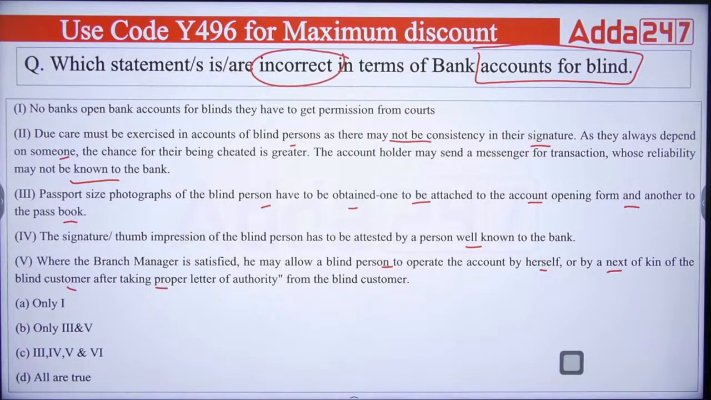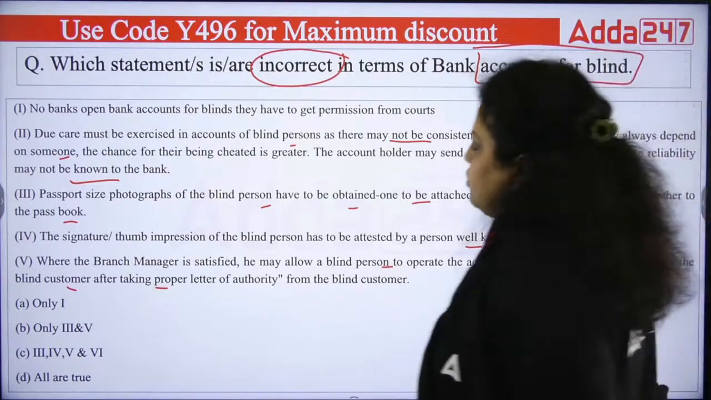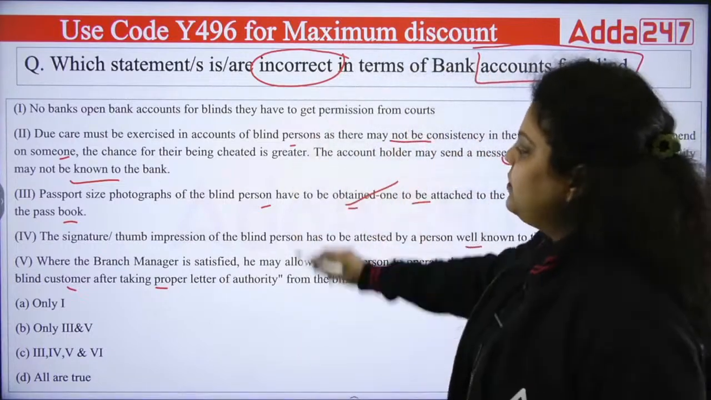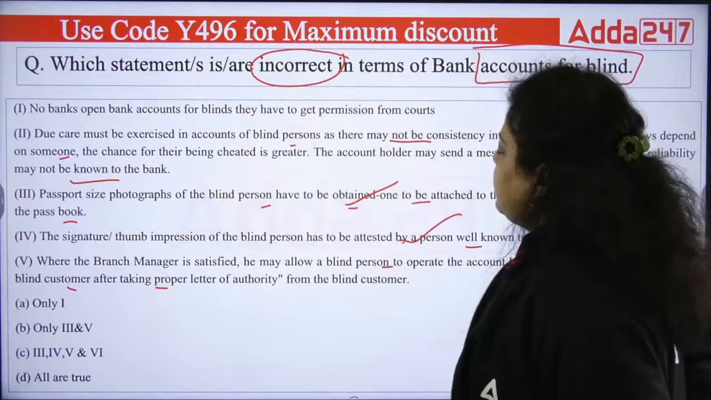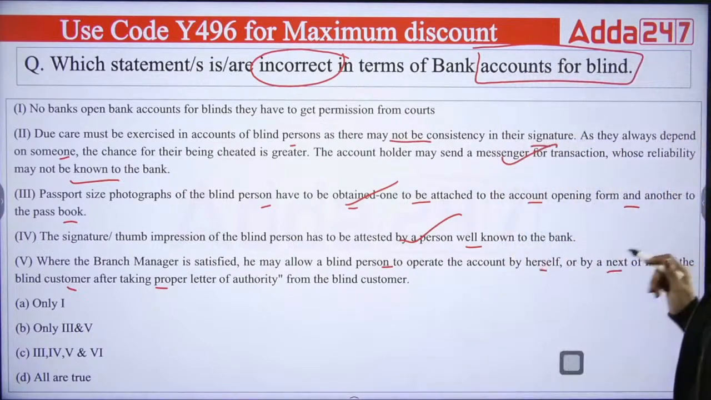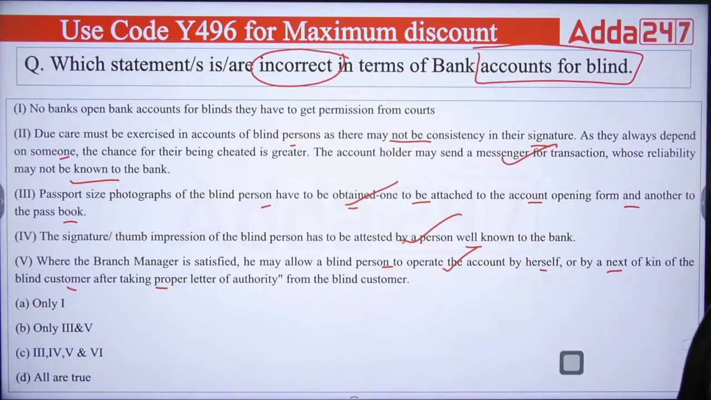Okay, then next it is saying the account holder may send a messenger for transactions whose reliability may not be known to the bank. This is also very true, right? Then we have passport size photograph of the blind person should be attached in the account opening form and passbook. This is also true. Signature or thumb impression of the blind person has to be attested, right, by a person who is well known to the bank. Fifth, if the branch manager is satisfied, he may allow a blind person to operate the account.